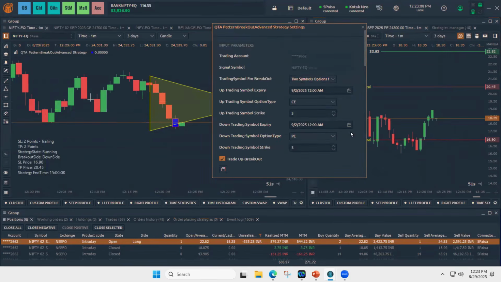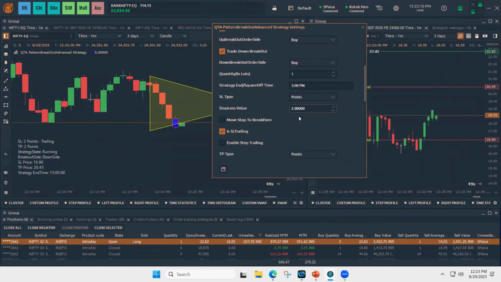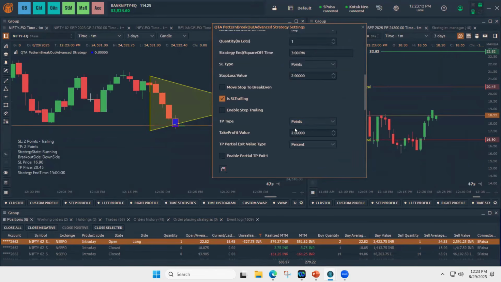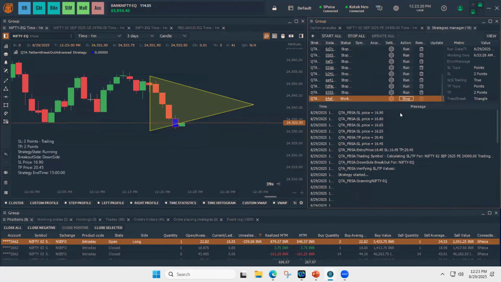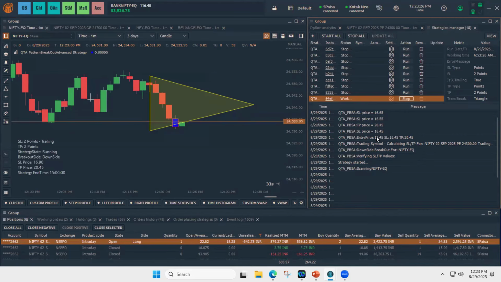The SL I chose here is 2 points, 2 points along with the trailing, and TP is 2 points. So 18.45 is my entry price, with 2 points SL and 2 points TP.